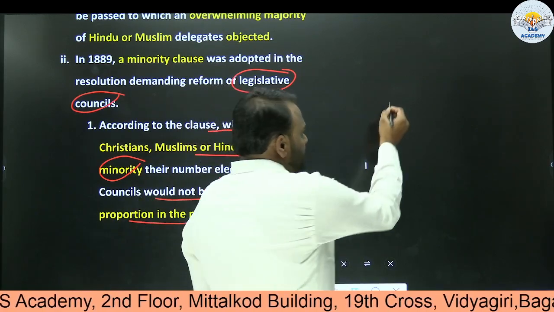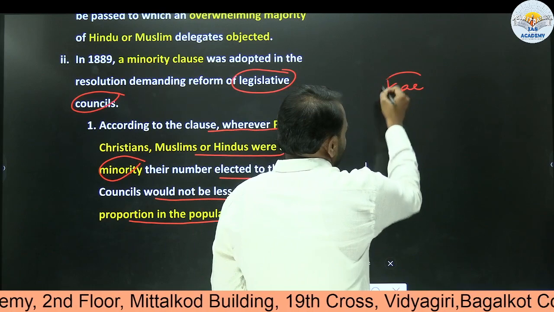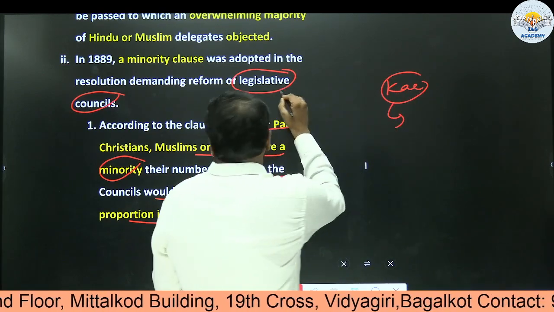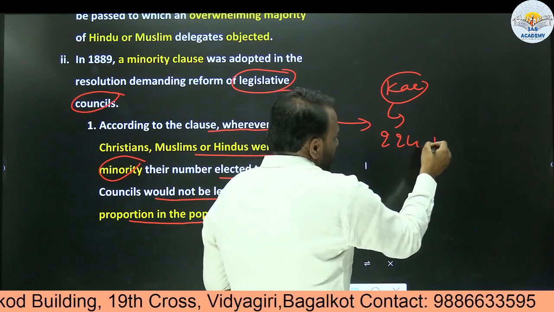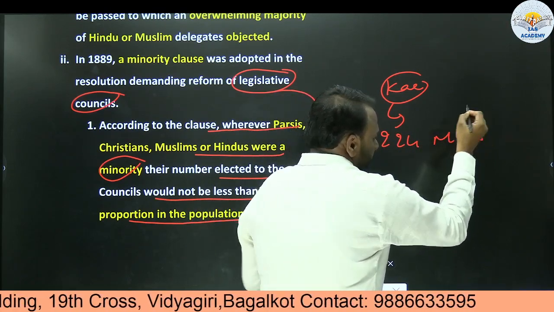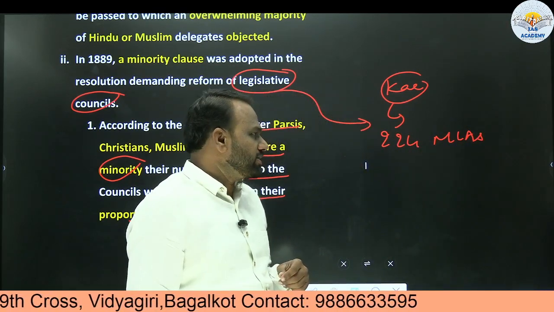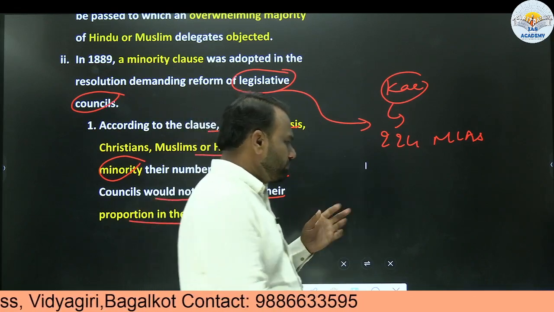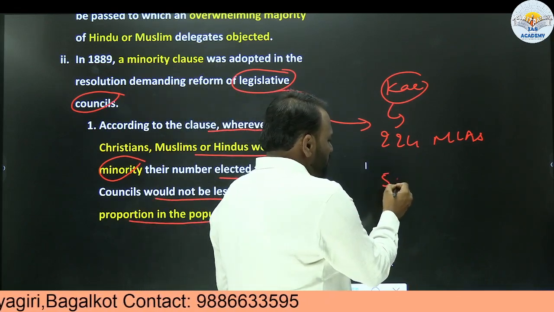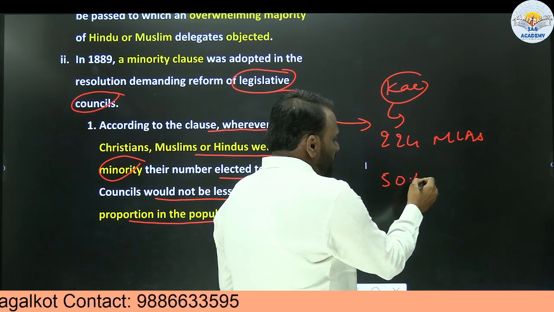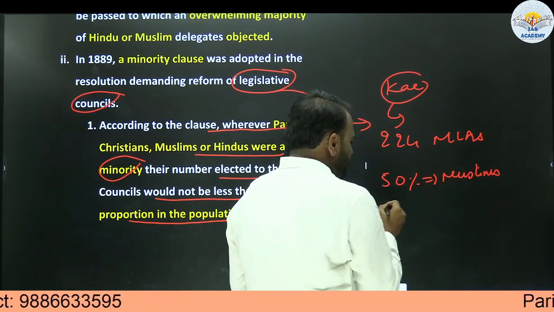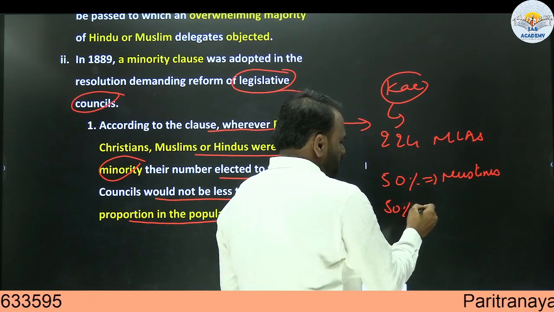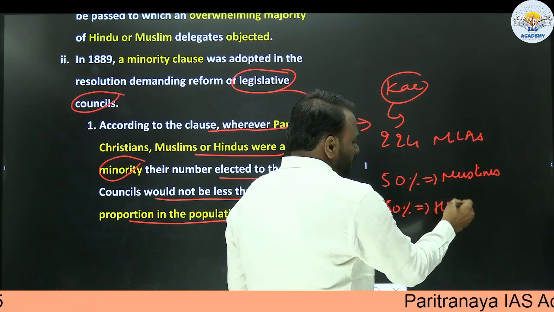Now, let us consider the example of Karnataka. In Karnataka, let us assume for the time being, in the legislative assembly there are 224 MLAs. Just to make our discussions easier, let us assume 50% are Muslims, 50% are Hindus. For the time being, we shall ignore all other religions.